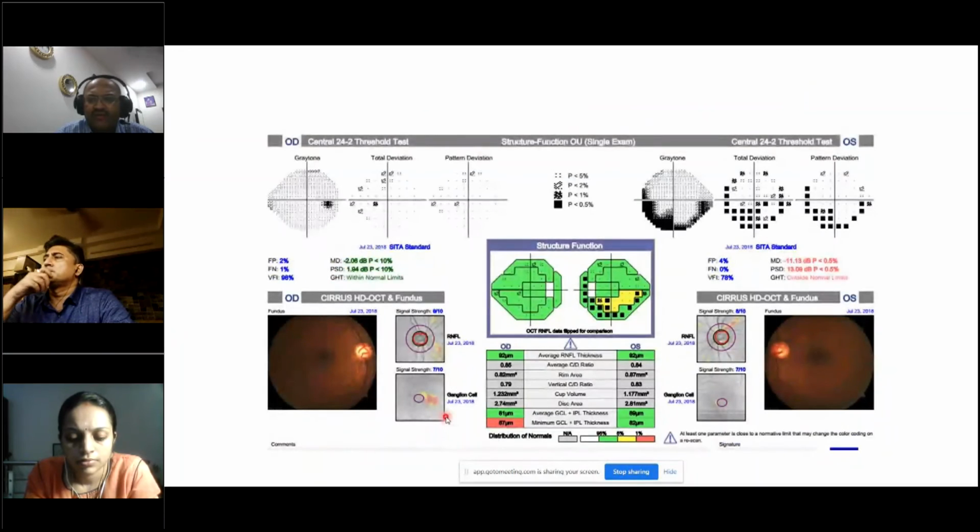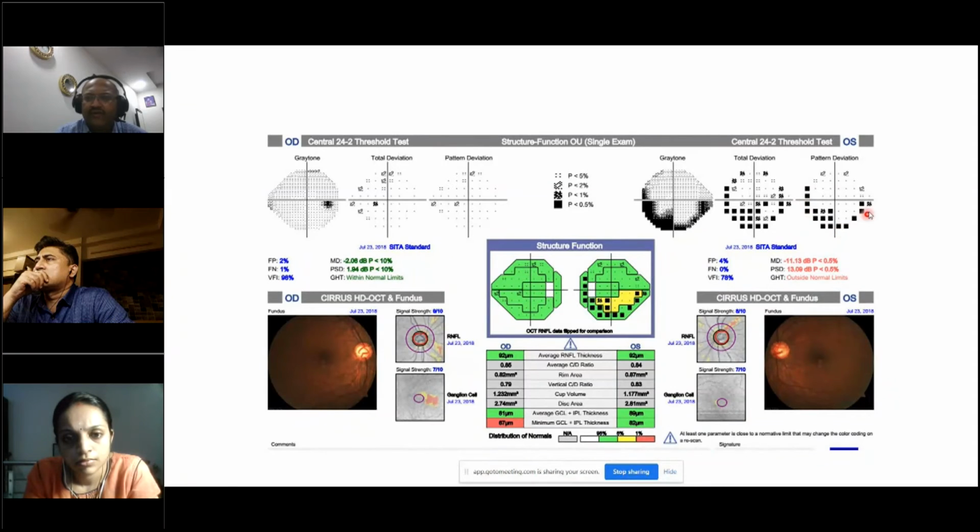For example, another example, you have a very small slit defect here in the left eye, a superior retinal nerve fiber layer defect. Now this is a slit defect. So this area corresponds to the central yellow area marked here, whereas the patient has a big rim scotoma. Based on this, you can exclude all the other scotomas and say that these are all because of rim scotomas.